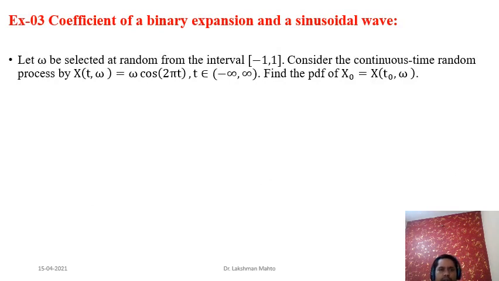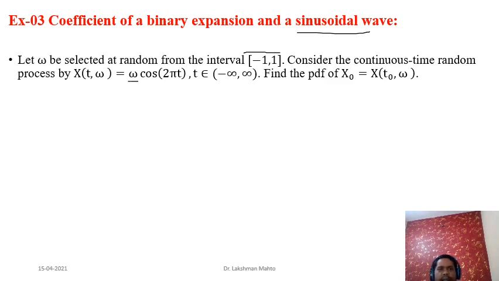So now the third question. We are talking about binary expansion. Here I will now take the sine and cosine wave, and we will find the probability of that, for a different type. Consider we are taking omega from the interval -1 to 1, and consider a continuous time random process, omega cosine of 2 pi t.